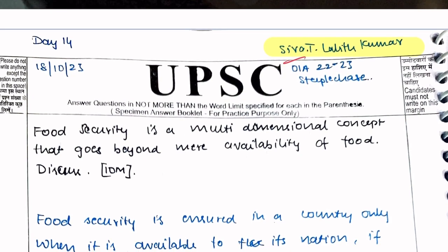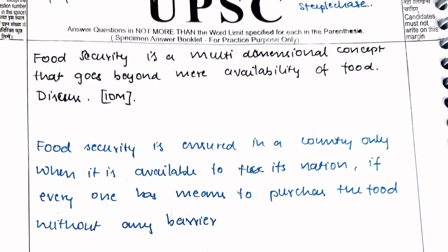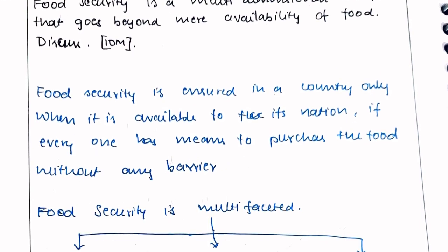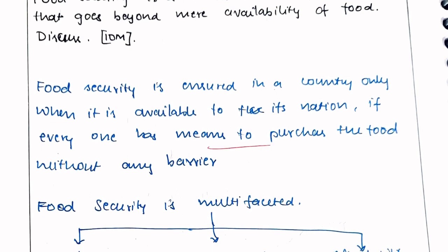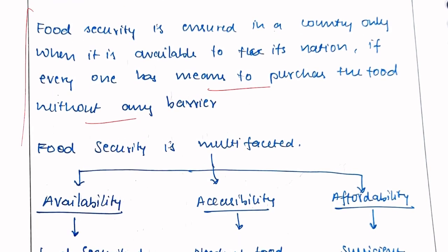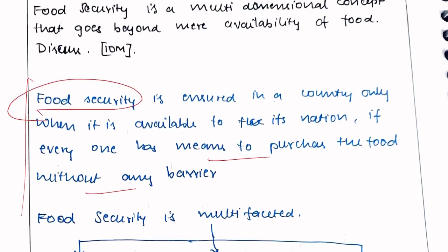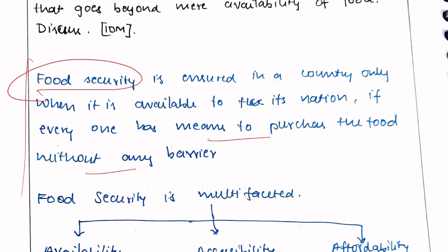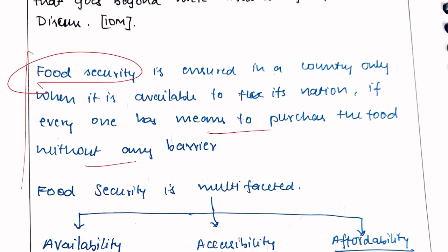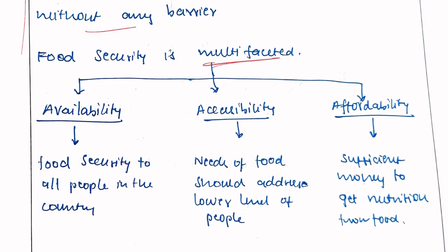Shiva, okay. So food security is a multidimensional concept, which means everyone has affordability and accessibility without any barrier. That is the introduction. Fine, it could have been a little better, but it's okay. Because you have not explained what food security is, or introduced with a fact, but still it is okay. You are saying that food security will meet its purpose only when everyone has access without any barrier. It is multifaceted.